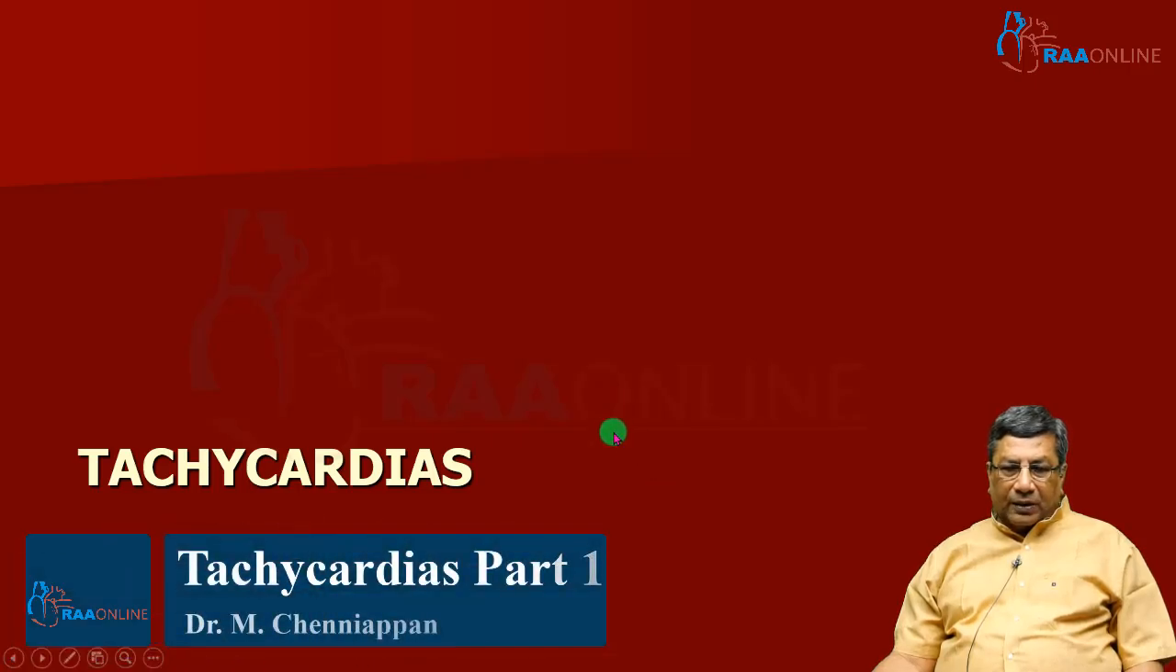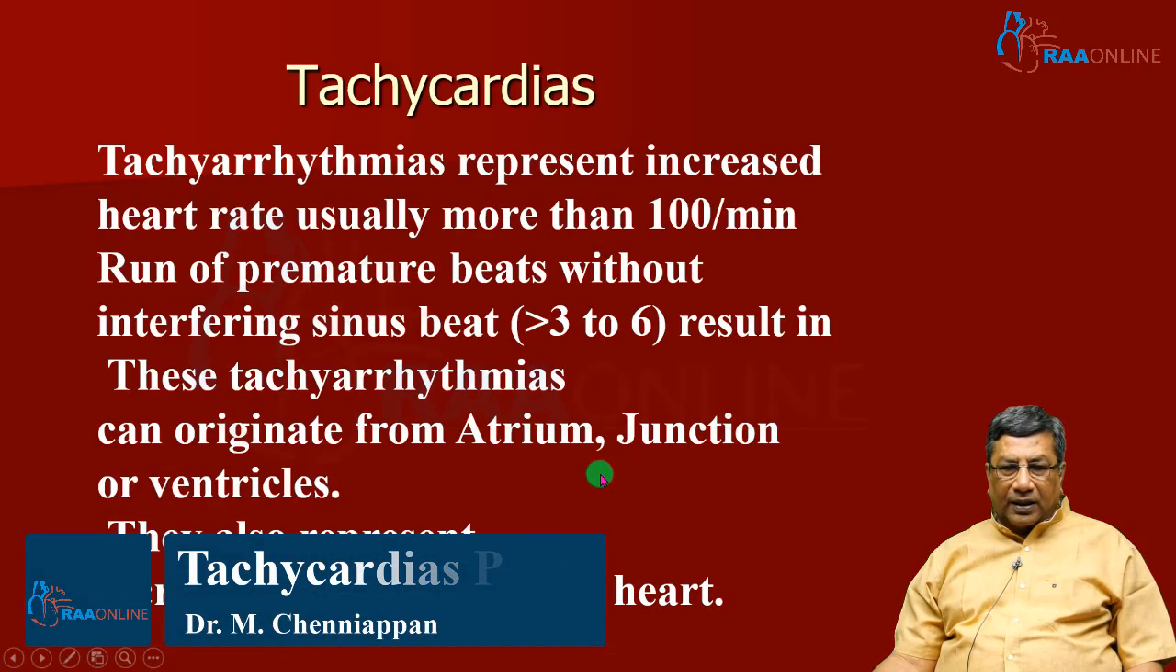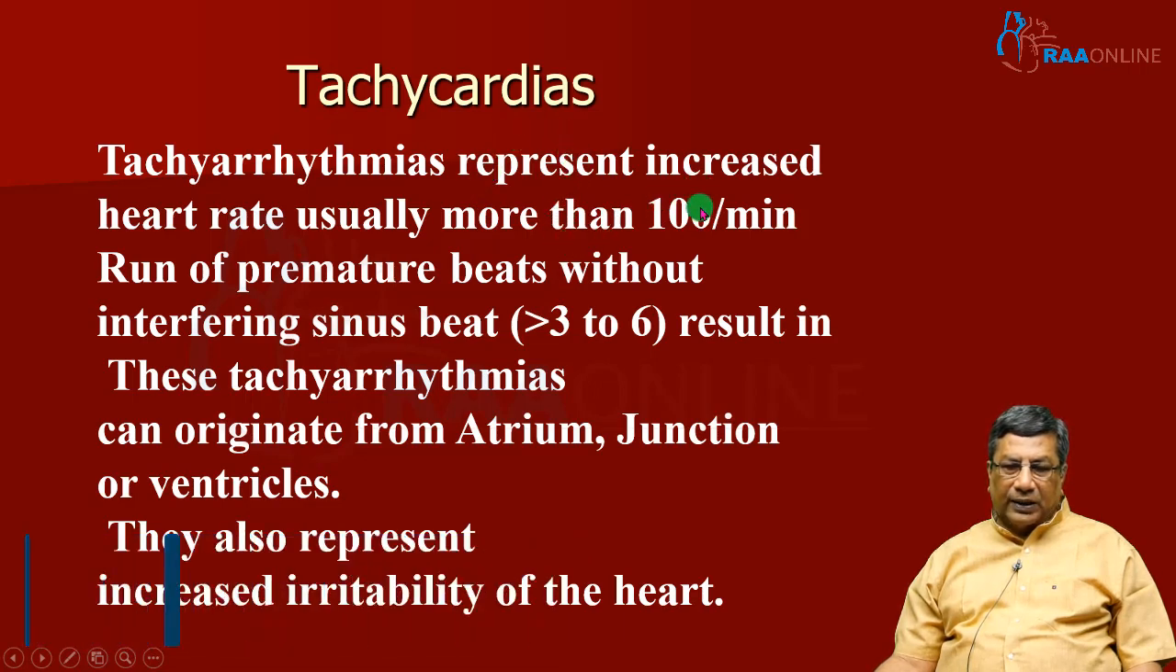So the next chapter in arrhythmias is tachycardias. Tachycardias represent an increased heart rate of more than 100 per minute. They are nothing but a run of premature beats, more than 3 or 6 consecutively. So they are an extension of premature beats. The premature beats occur continuously without an intervening sinus beat. It can be a tachycardia.